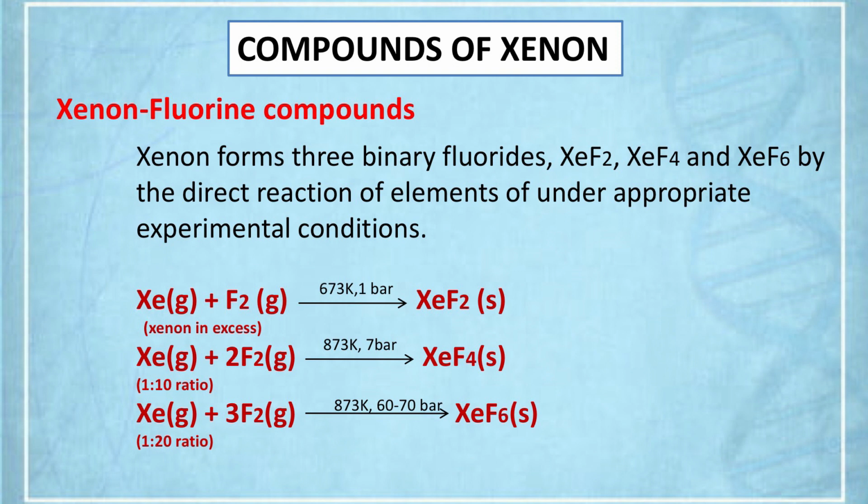XeF6 is prepared by reacting xenon with excess of fluorine in the ratio 1:20, that is 1 volume of xenon reacting with 20 volumes of fluorine at the temperature 873 Kelvin and at high pressure, 60 to 70 bar, to form XeF6. So these three compounds are prepared by direct combination of xenon and fluorine.